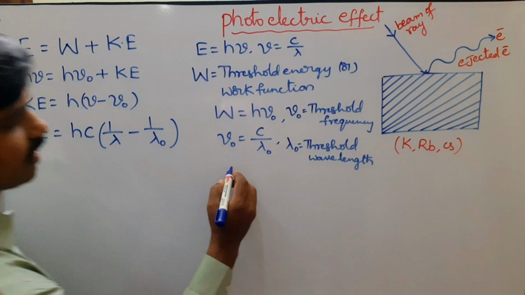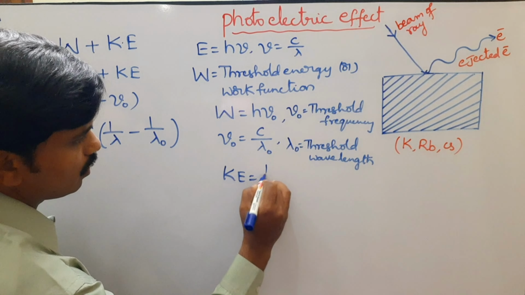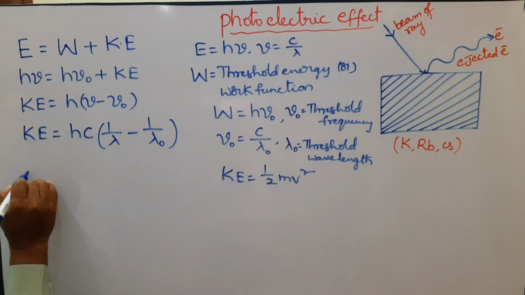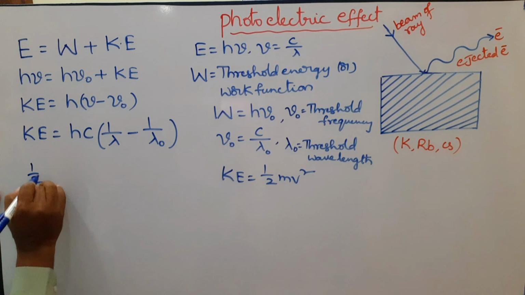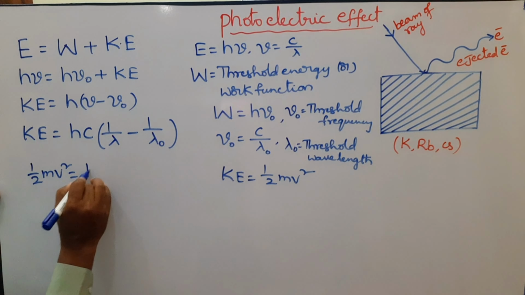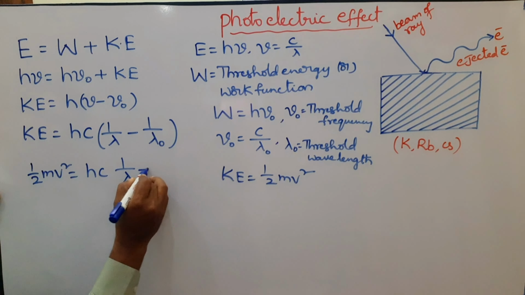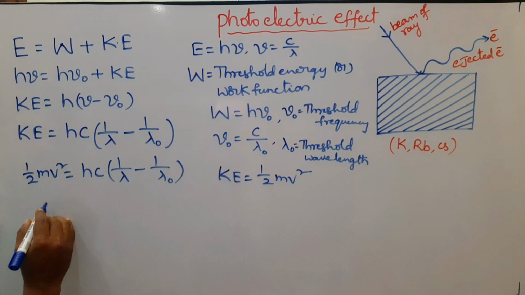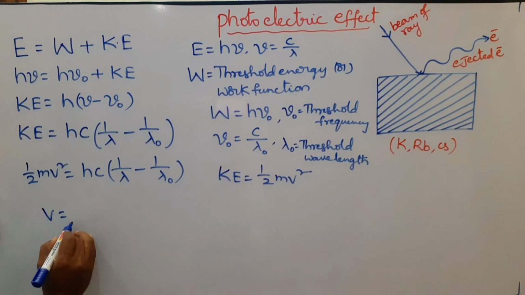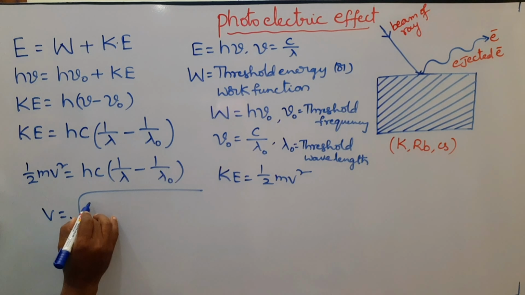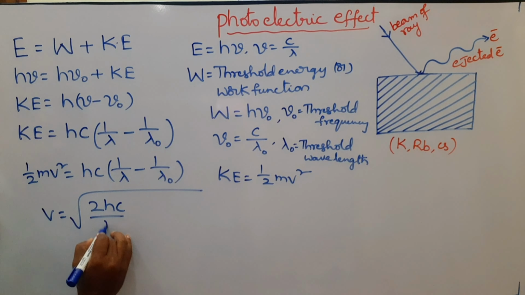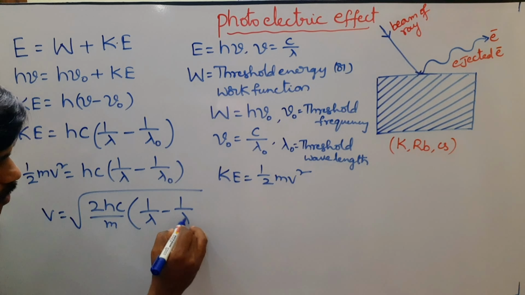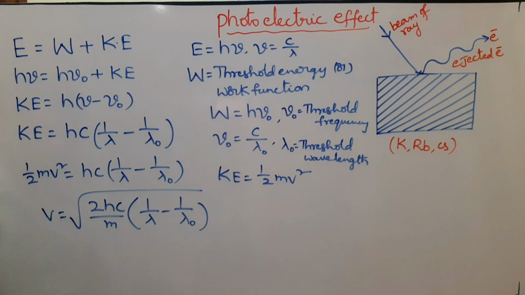So we know kinetic energy Ke is equal to half mv square. So instead of kinetic energy I am taking half mv square, which is equal to hc into (1 by lambda minus 1 by lambda naught). Therefore, velocity of the electron v is equal to square root of 2hc by m into (1 by lambda minus 1 by lambda naught).